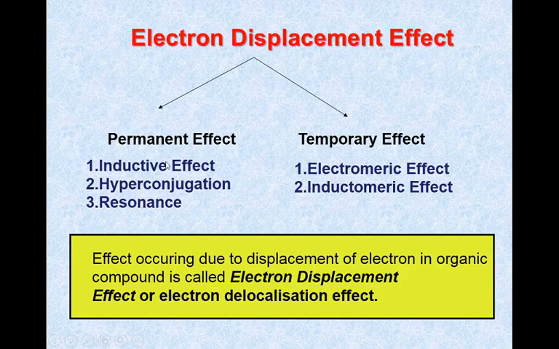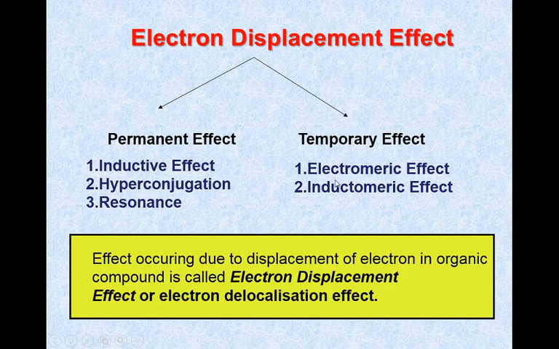So why are these permanent effects and why are these two temporary effects? Suppose a molecule A-B. If in this molecule there is presence of inductive effect, then the inductive effect acts within the molecule itself. There is no outside molecule to affect it. Same with hyperconjugation and resonance. That means if there is a presence of inductive effect, then it acts within the molecule itself. Therefore, it is called a permanent effect.